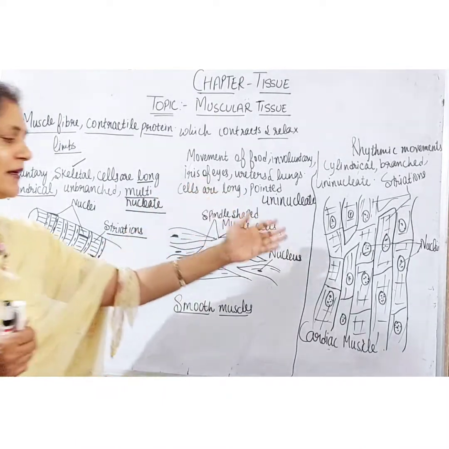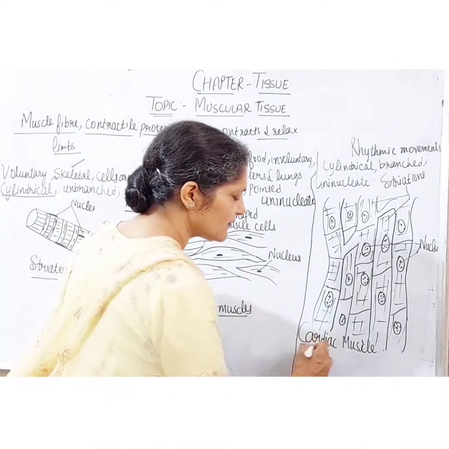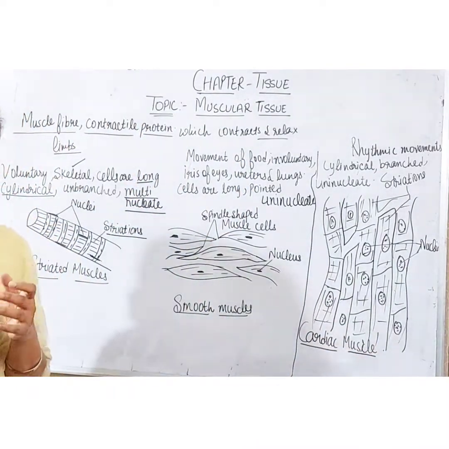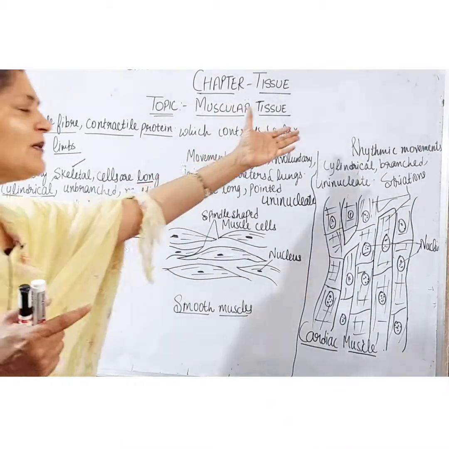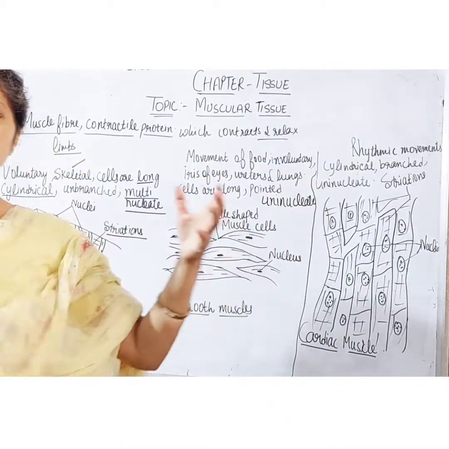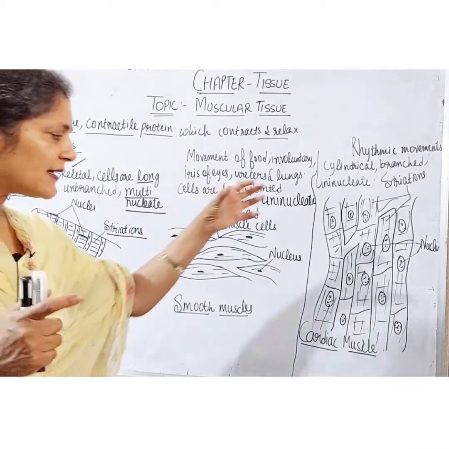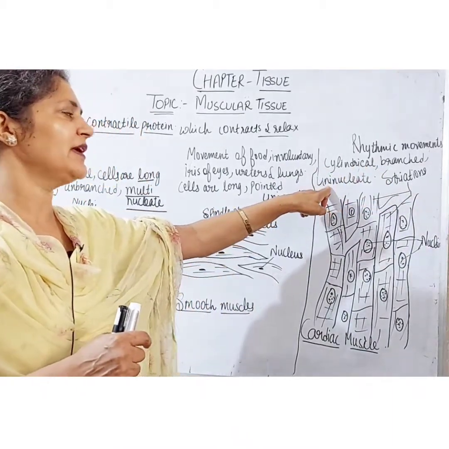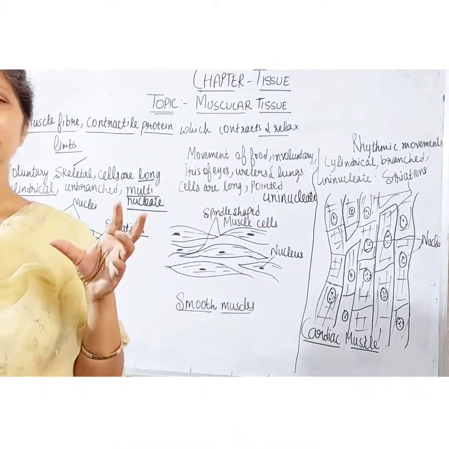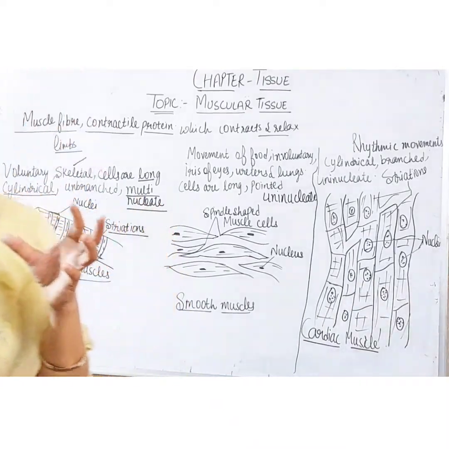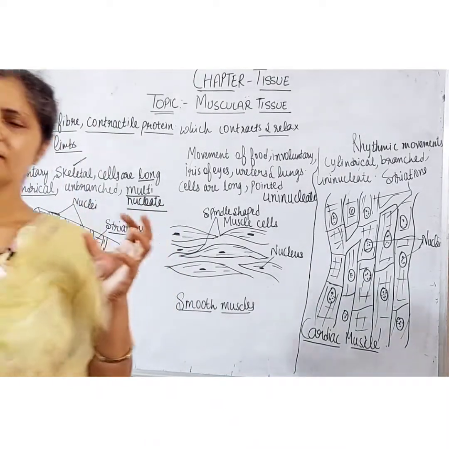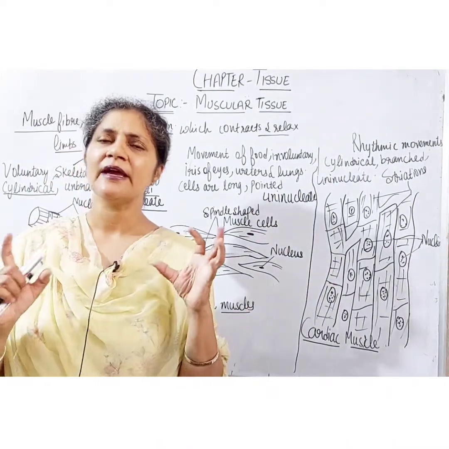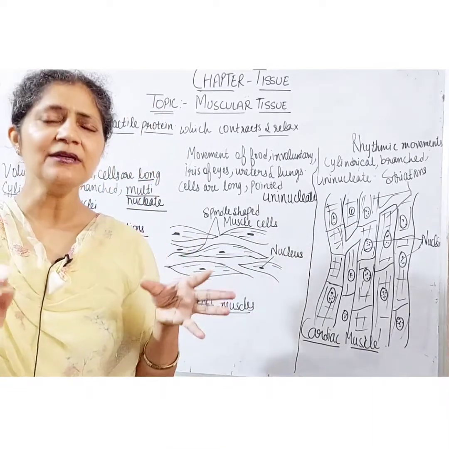Next there are the cardiac muscles. As you know, the word cardiac is related to the heart, right students? So these muscles show the rhythmic movements of the heart, contraction and relaxation. The cells of these muscles are cylindrical, branched, uninucleate. Uninucleate means they contain only one nucleus. So these muscles are responsible for the rhythmic contraction and relaxation of the heart throughout life.